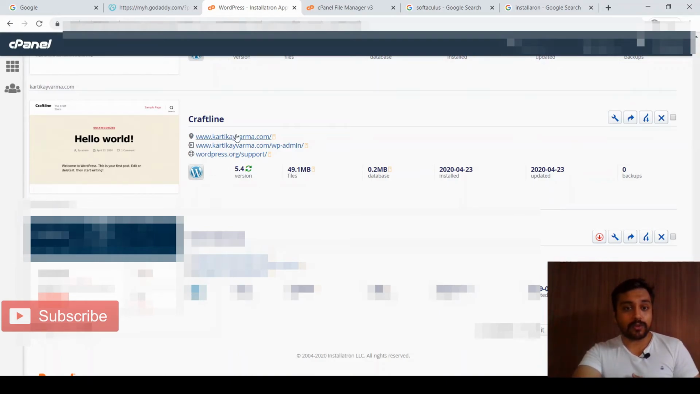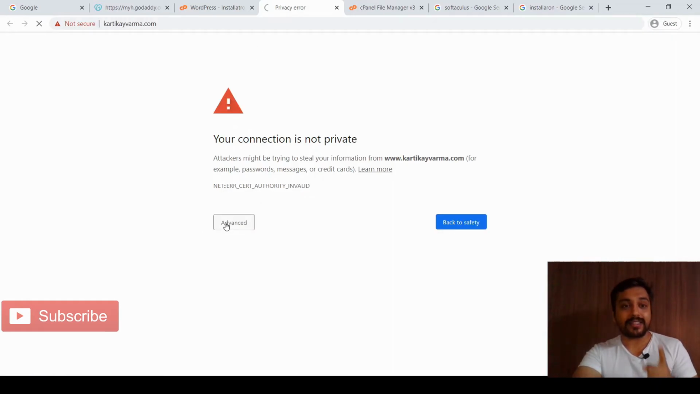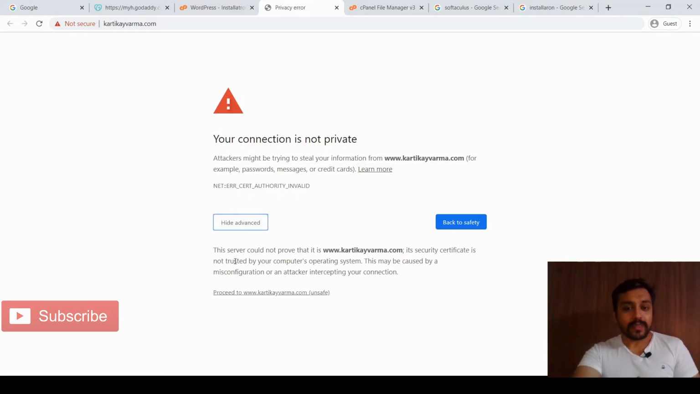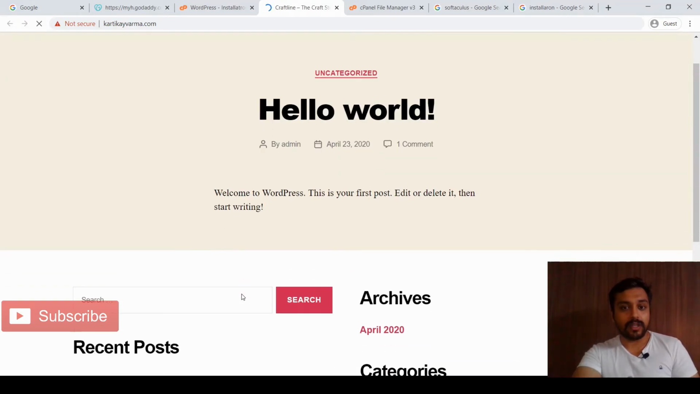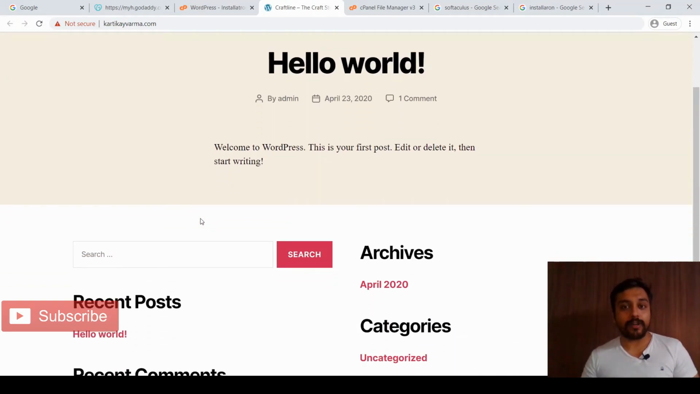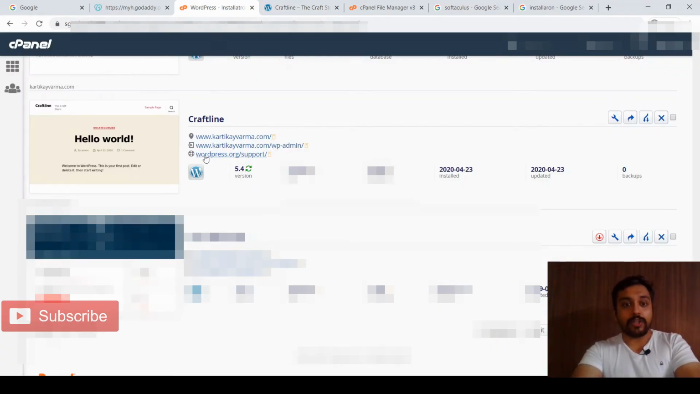Now let's just go to Kartikeya Verma. You have seen it was showing now, right? This is SSL. We have installed it with SSL as an HTTPS. So right now, before installing the SSL, we have to check this. Now you can check the WordPress website is installed. Now we need to do some configuration. That is the main part after installing the WordPress website.